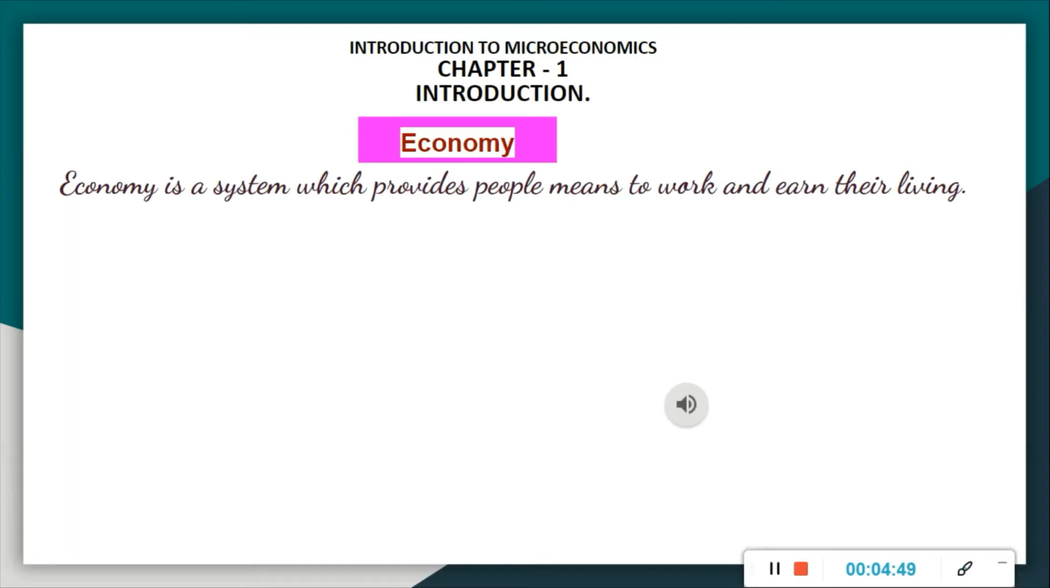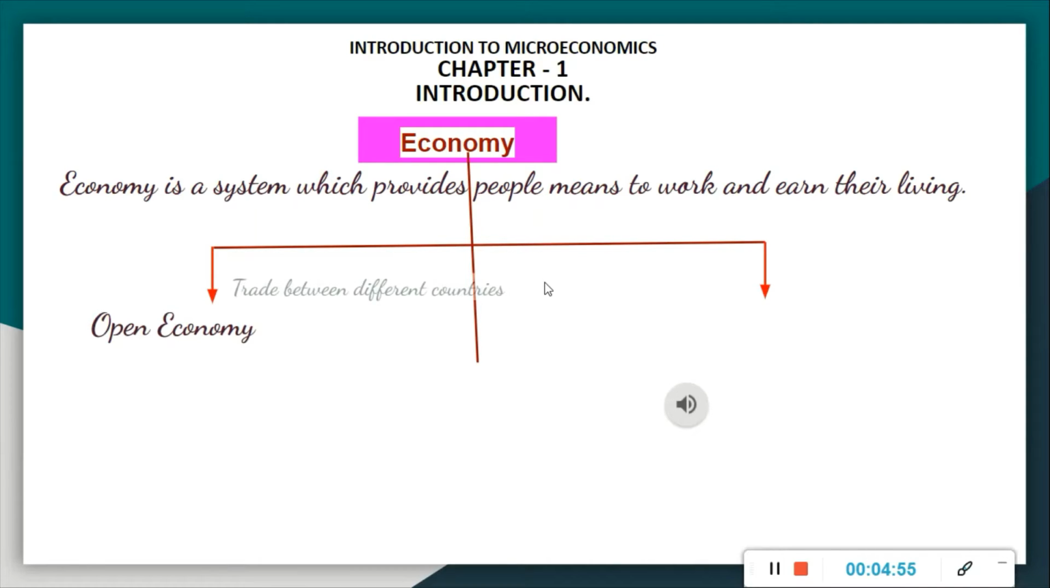In olden times, the economy was mainly divided into two, that is open economy and closed economy, right? Open, in the word we will get the meaning. Open means business relation, a relation with other countries. It means imports and exports of goods and services, or having trade relations with the other countries of the world. That is called open economy.